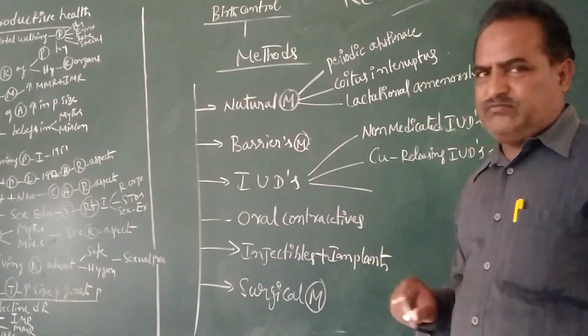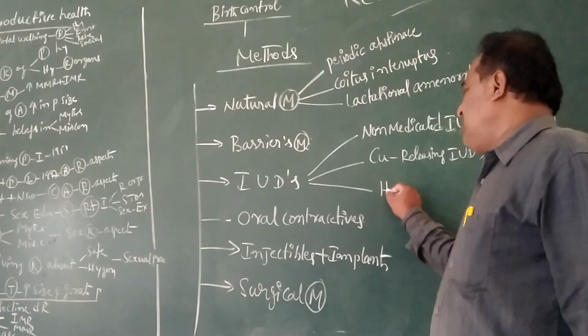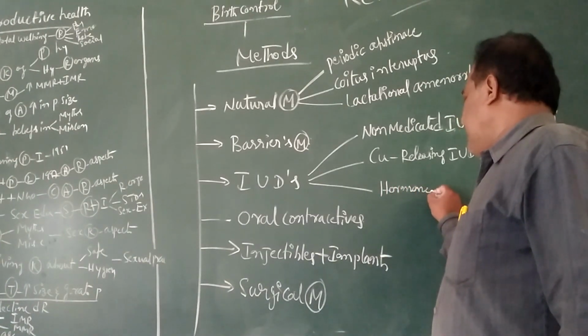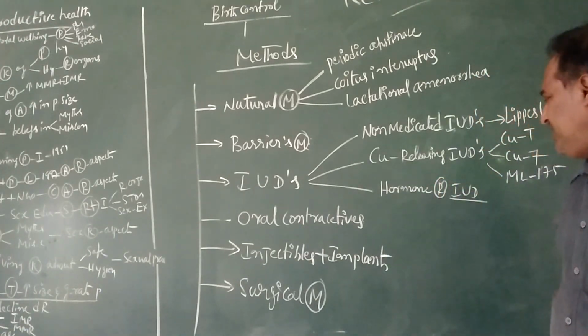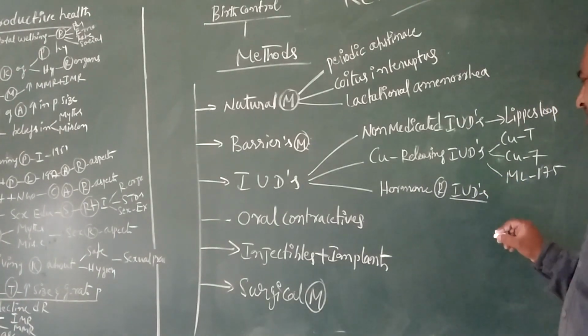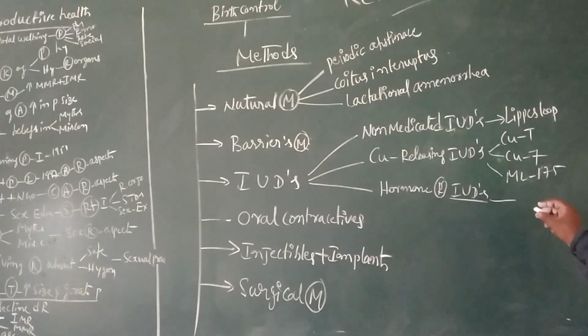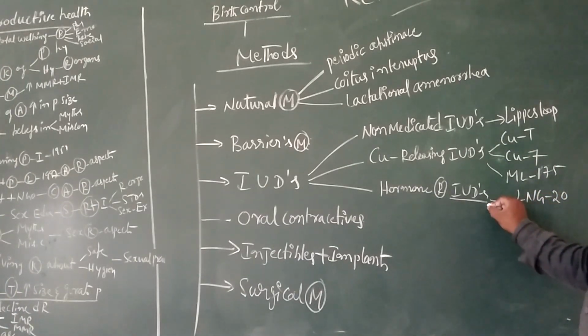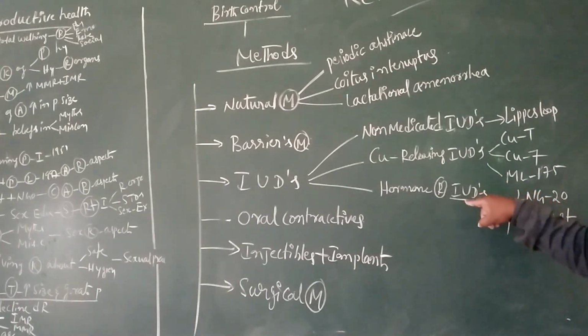And one more IUD is used in the medical field in birth control: the hormone releasing IUD. The hormone releasing IUDs are of different types, for example LNG-20 and progesterone releasing IUDs.